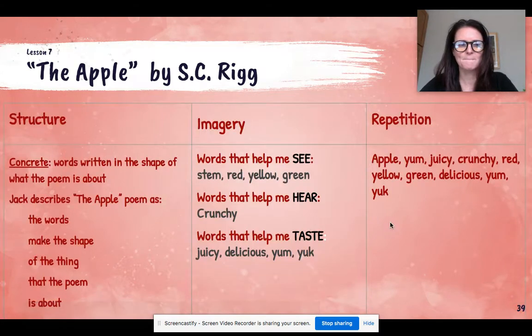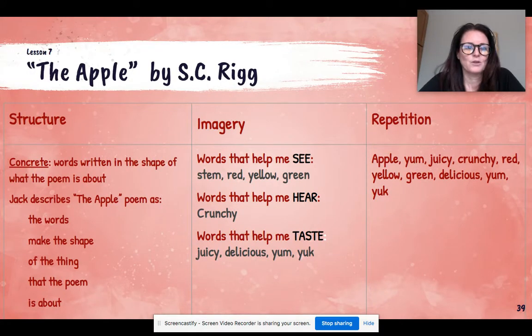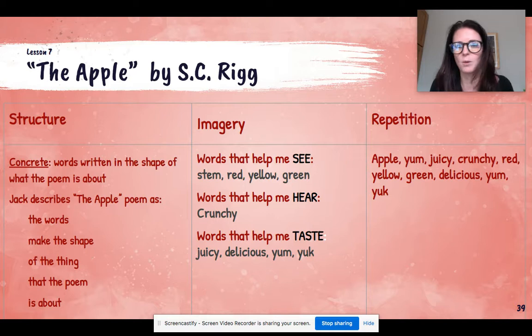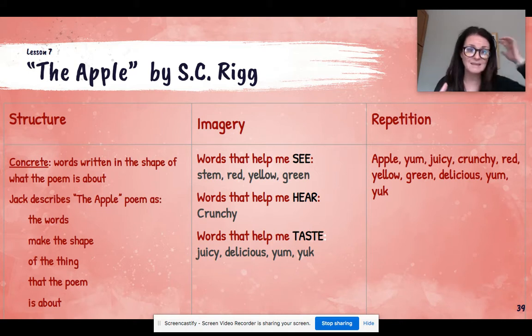So let's look at the structure of The Apple. So this is concrete. Concrete means it's right there. It's not going anywhere, right? This is written in the shape of what the poem is about. There's no going away. This cannot be a poem about a banana. It can't be a poem about a street. It can't be a poem about a pasture, right? This is concrete. This poem is an apple picture, and the words describe the apple. So it's concrete, it's right there.